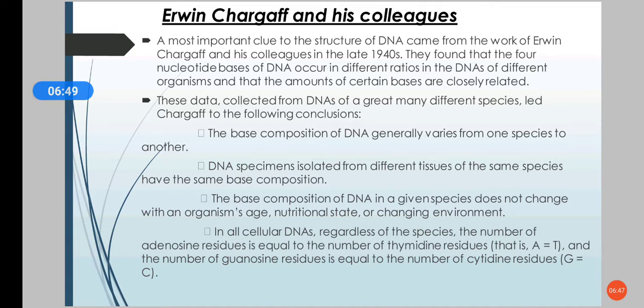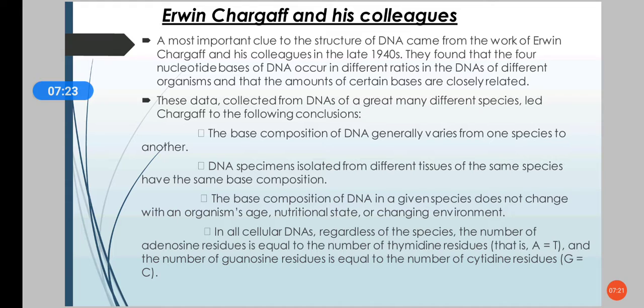The base composition of DNA varies from one species to another. That is the first conclusion. Second conclusion, DNA specimens isolated from different tissues of the same species have the same base composition. The third conclusion was that the base composition of the DNA in a given species does not change with the organism's age or its nutritional state or its changing environment.